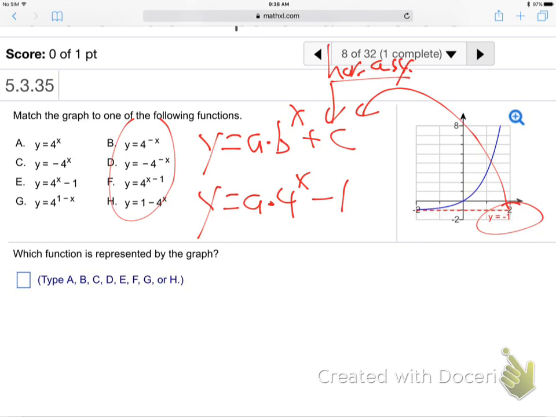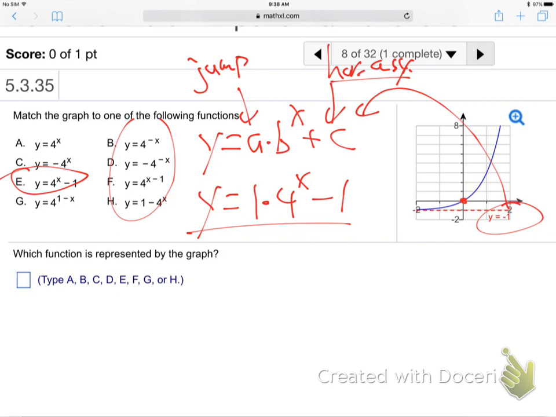What's the A? What's the jump from the horizontal to the center dot? It's just up 1, isn't it? The jump is positive 1. Everybody good? From the horizontal to the center dot is positive 1. Has the graph been flipped? Or no, he's doing the normal. He's up to the right, like the normal. He's not been flipped or anything. So that's it, right? So just 4 to the x minus 1.